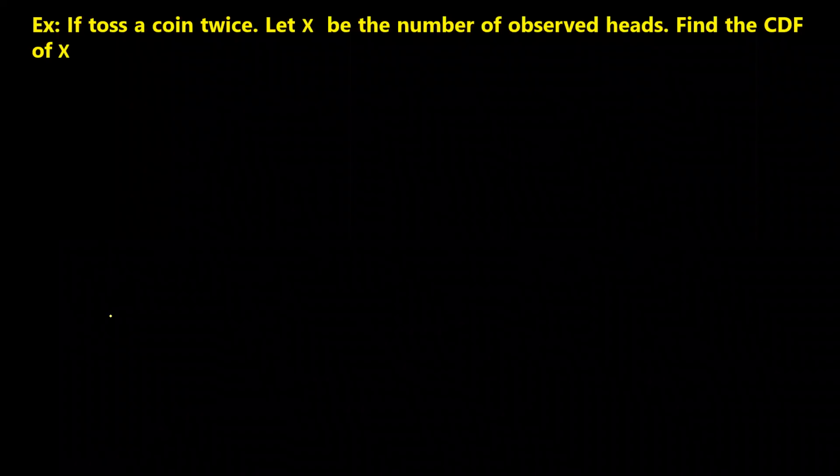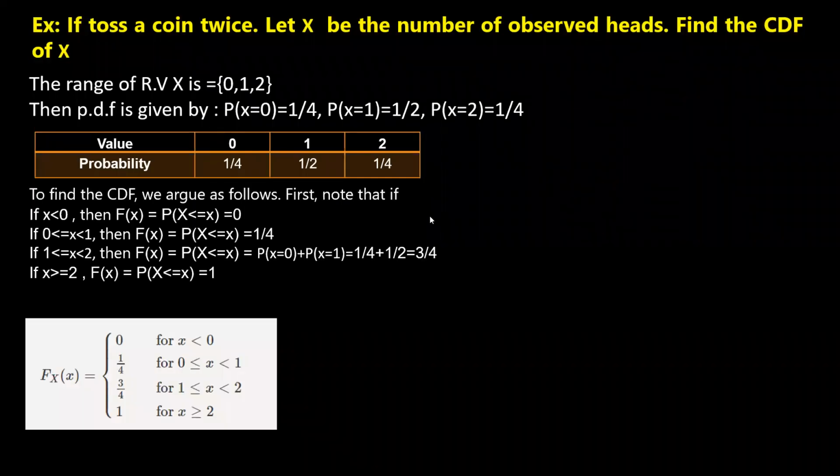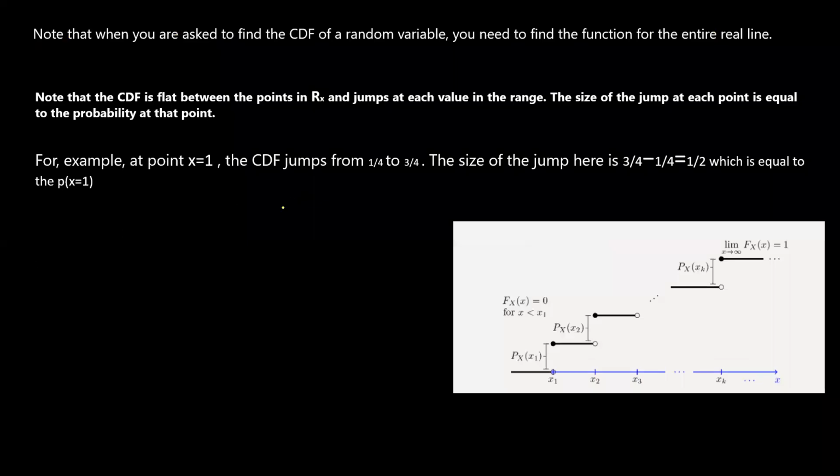Okay, so let's come back to this small example which I have taken here. If we toss a coin twice, let x be the number of observed heads, find the CDF of x. Same example I have taken and explained to you. You can see that we will get a piecewise continuous function in this case.